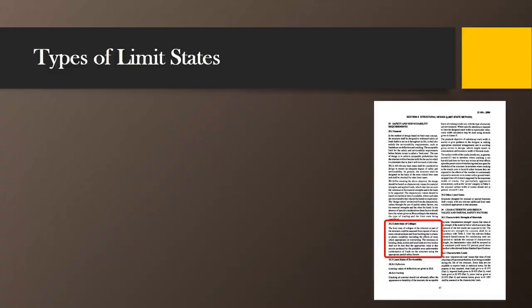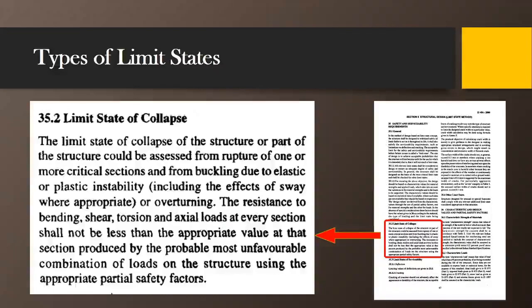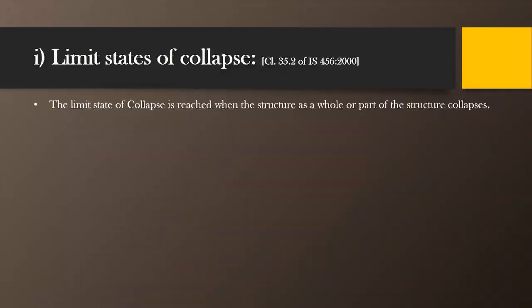This limit state of collapse is provided under clause number 35.2 of IS 456:2000. On page number 67, they have mentioned this clause. So let us discuss this clause in detail. The limit state of collapse is reached when the structure as a whole or part of the structure collapses.